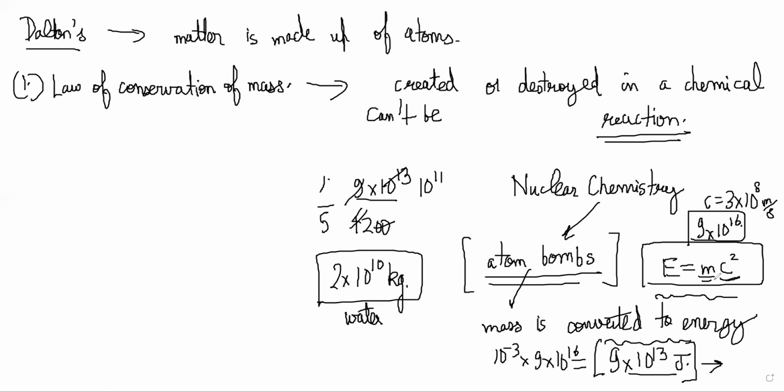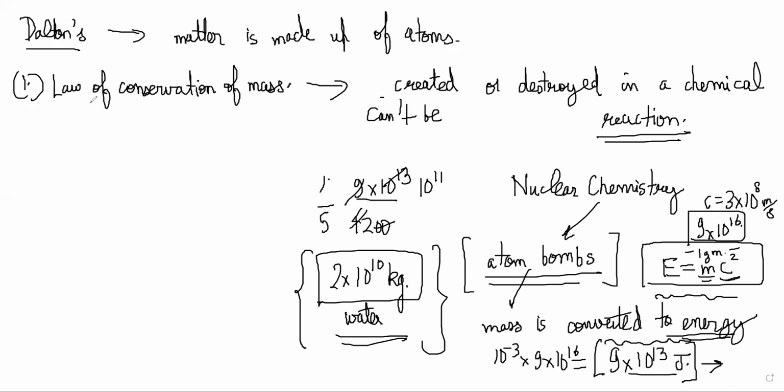This is just by converting 1 gram of uranium, or 1 gram of whatever substance, to energy. Obviously this much energy is not released in practice, but in a nuclear weapon something like this could be released. And imagine if that happens in an instant. This much energy being released in an instant will destroy everything.